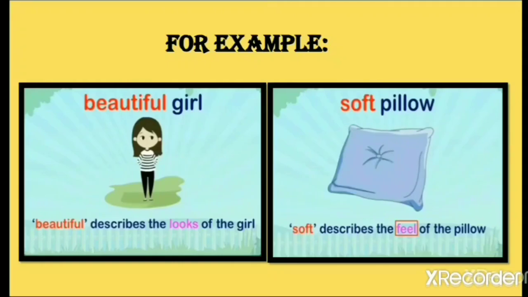Now in the next example we can see soft pillow. The pillow is very soft. When you touch a pillow, a soft pillow, how do you feel about it? Yeah, you feel cozy, right? So the sentence is here. The word soft is describing the feel of the pillow. That means when you touch the pillow, you feel the pillow is soft. So how do you feel? You feel the pillow is soft or the pillow is hard. So the word soft used here is an adjective because here we have described the word pillow.